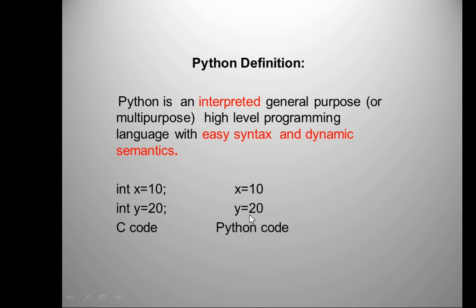Let's talk about dynamic semantics. Let's try to understand the meaning of dynamic semantics. Python objects are very dynamic in nature. It means when we declare variables in Python, x = 10, y = 20, we do not need to specify any data type. It can store an integer value as well as a fractional value.